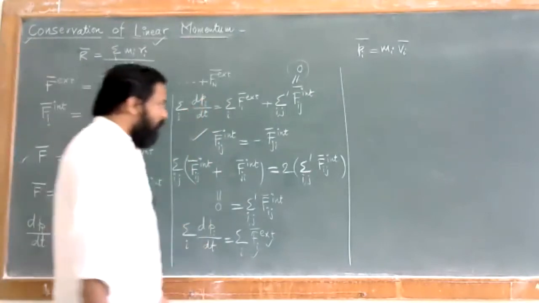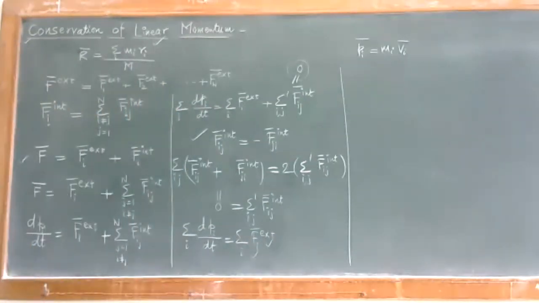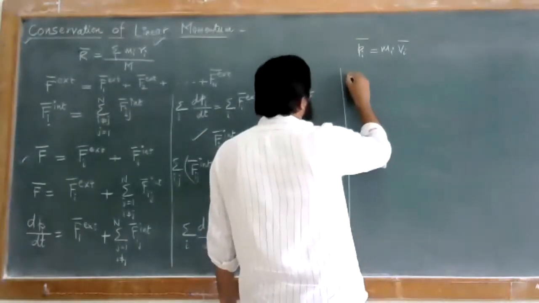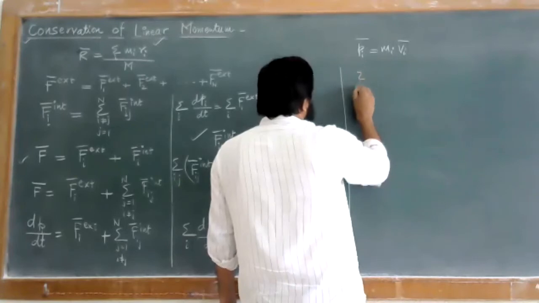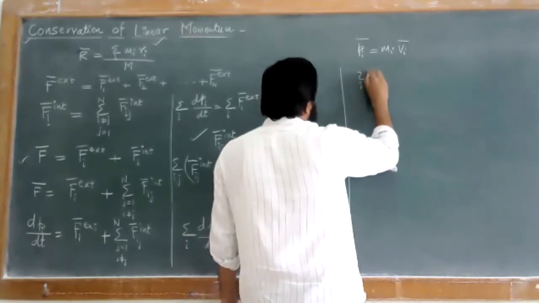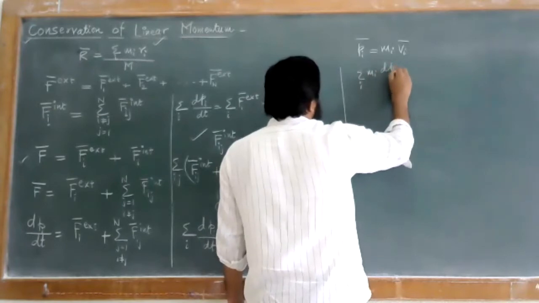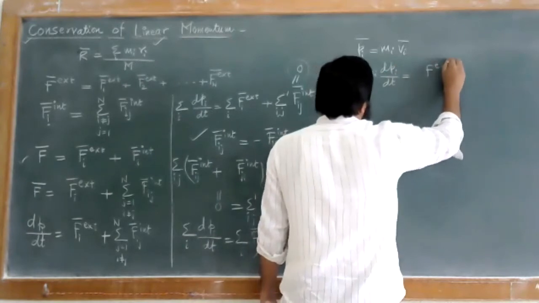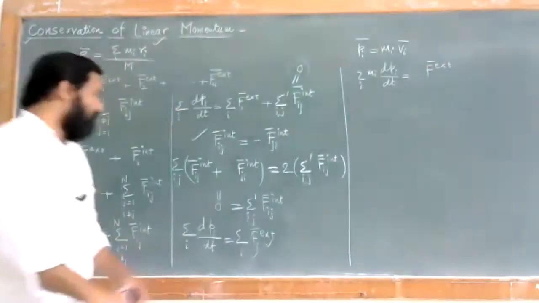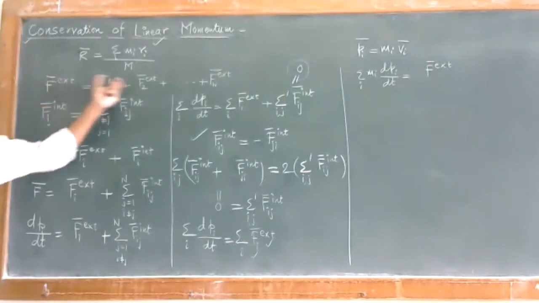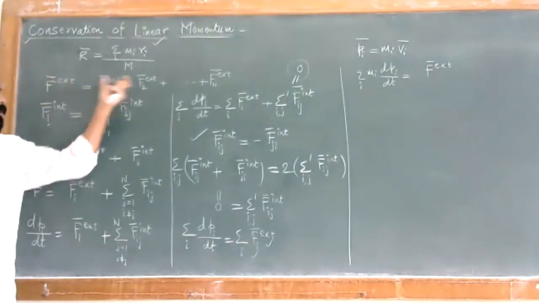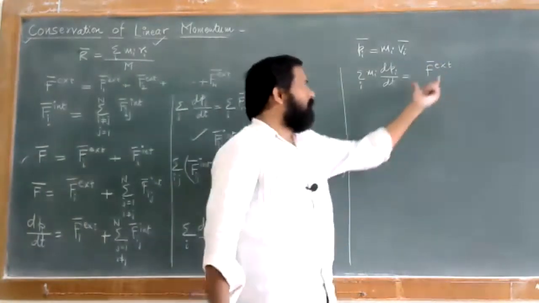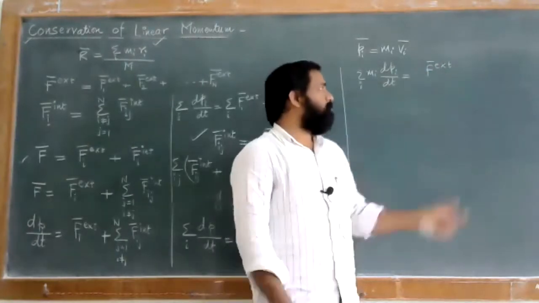So I just put it here, and you can remove this ith particle. For that you can have this consideration, that is summation over i of mi into dpi by dt, which is equal to F external. फक्त आता, I'll just say this is your condition, that is for your particles from 1 to n. So for that, the total external force acting on the particles, not on the ith, but on the total, will be given in terms of this F external.